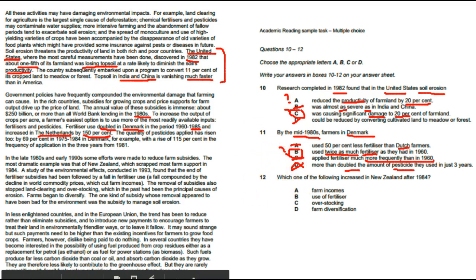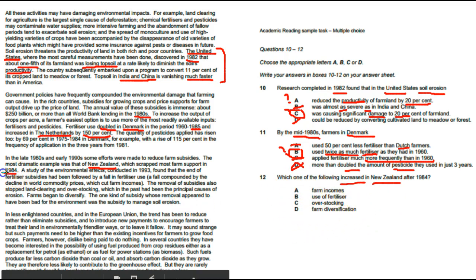Question 12. Which of the following increased in New Zealand after 1984? After 1984, right? Where do we have the word or the country New Zealand? We do have it here, right? So we're going to verify whether these options are true or not.